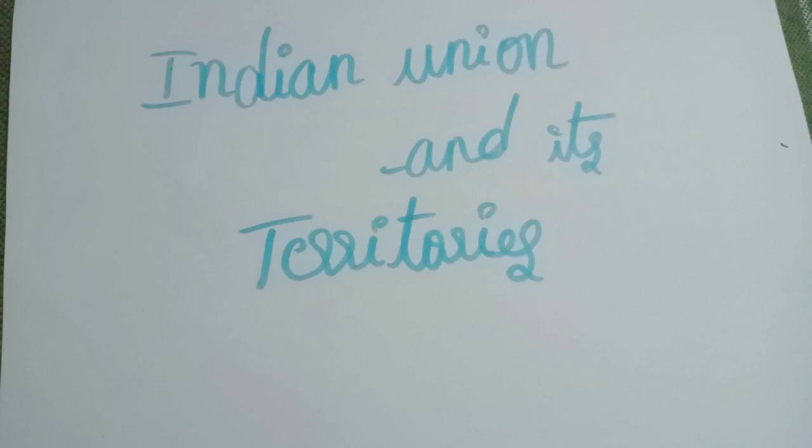So, name and territory of the Union. Which is the Article 1 of the Indian Constitution. Article 1 of the Constitution mentions the following. India, that is Bharat, shall be a Union of States. The states and the territories thereof shall be as specified in the First Schedule.